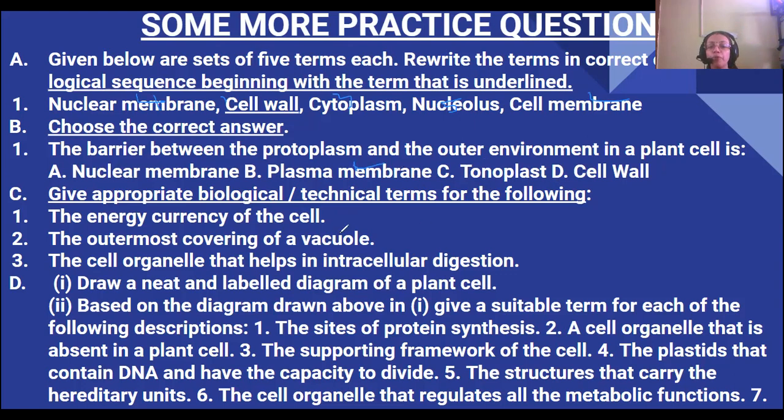Now give appropriate biological and technical terms for the following. The energy currency of the cell, I told you, is ATP. The outermost covering of the vacuole is the tonoplast.